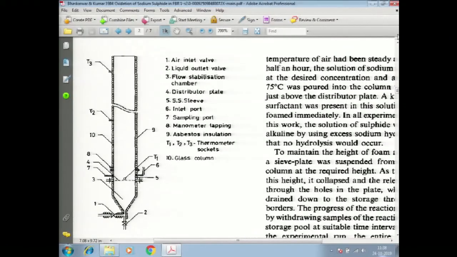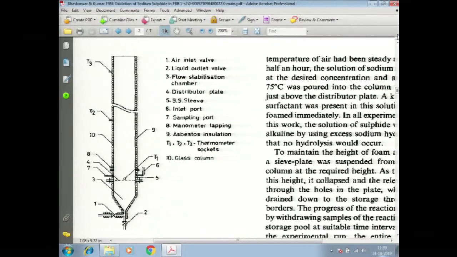Here the reactant is a liquid phase reactant, dissolved sodium sulfide, and the other reactant is oxygen from air. When we charge a certain amount of sodium sulfide solution with some initial concentration, let us say Cb0, and leave it here in contact with this sparging of air, formation of foam, upward carriage of liquid, drainage of liquid, etc., the concentration here is going to change with time. And if we have to predict that concentration with time, we will have to take entire mass transfer with chemical reaction here into account. Now there are difficulties.